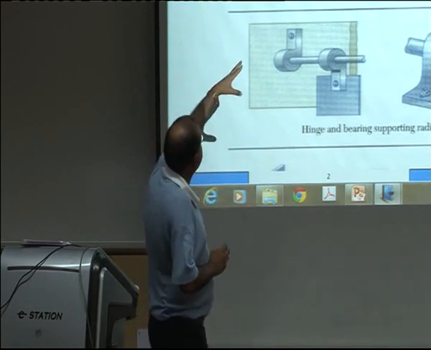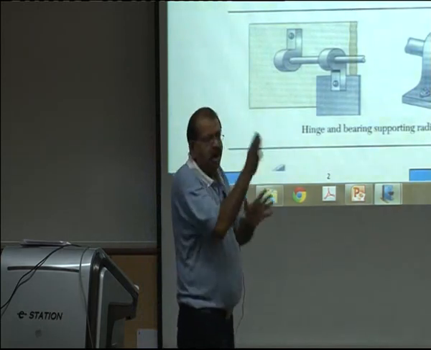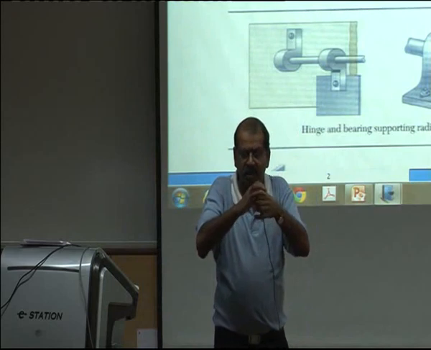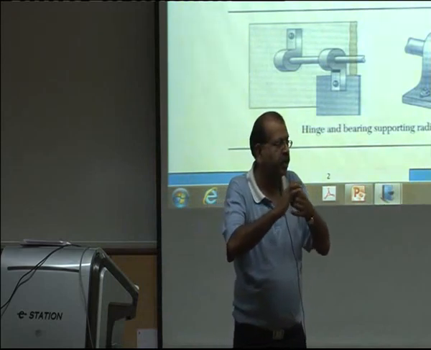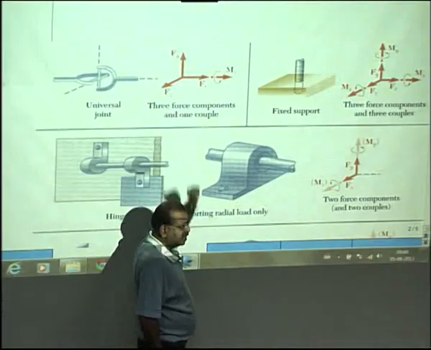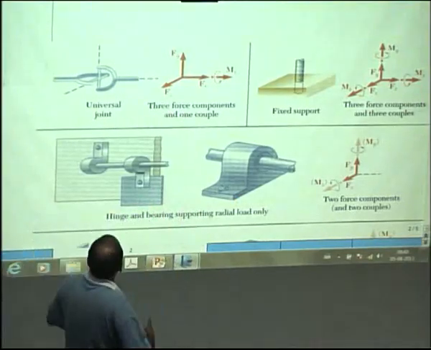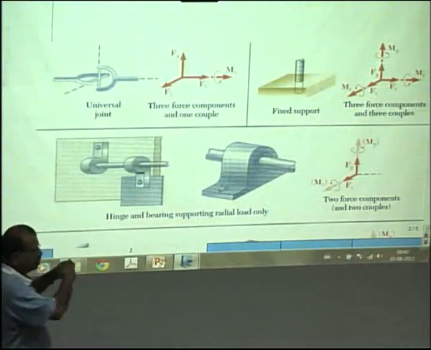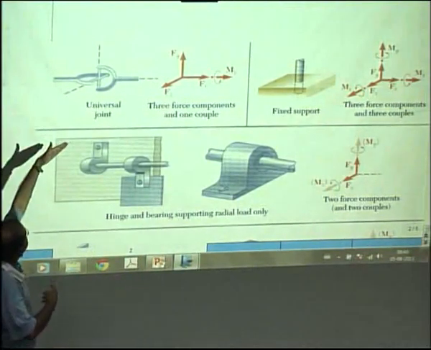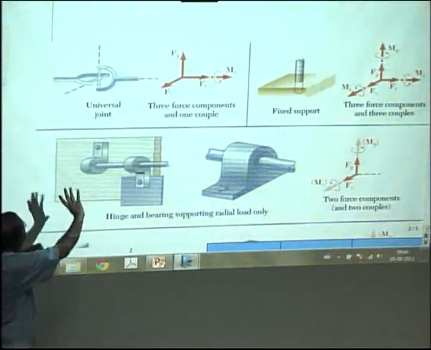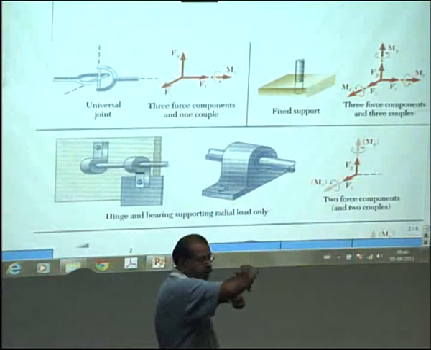And in this case, the joint does not allow any movement along x, y, or z, because these two things will prevent the movement. So there is no linear movement, therefore we will have fx, fy, and fz. Now when we try to rotate about the axis of each of these joints, about this pin, that is about the z axis, the body will rotate. Similarly, about the vertical axis, because we have a pin, the body will rotate.